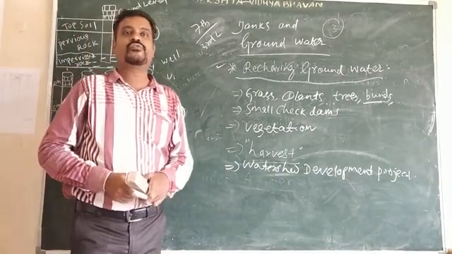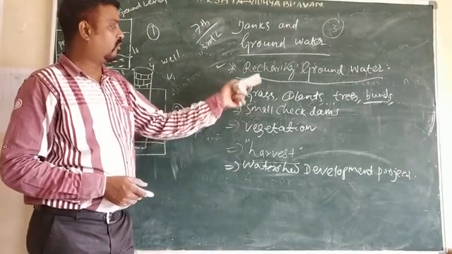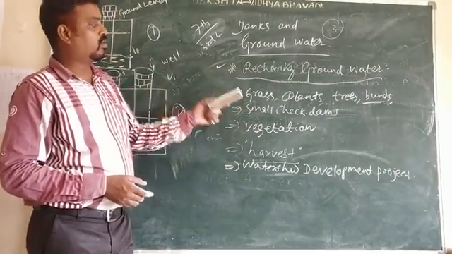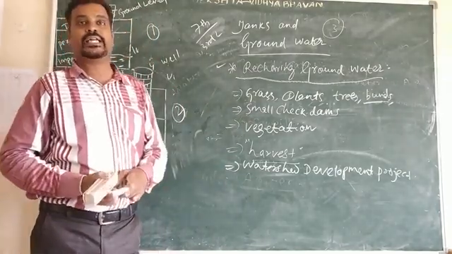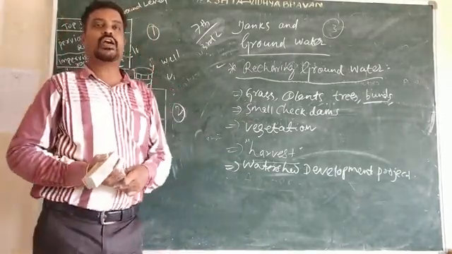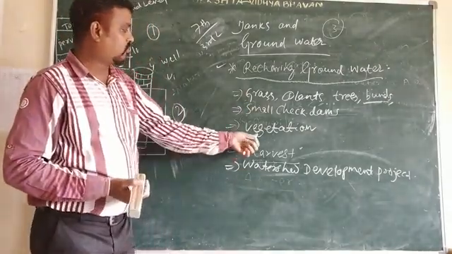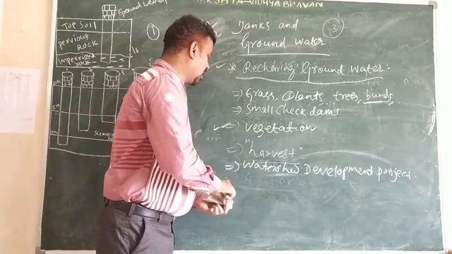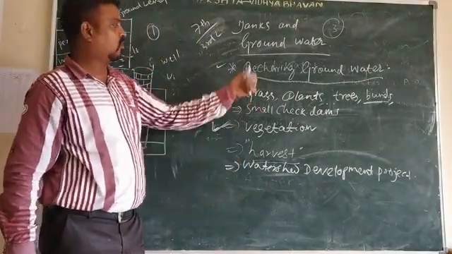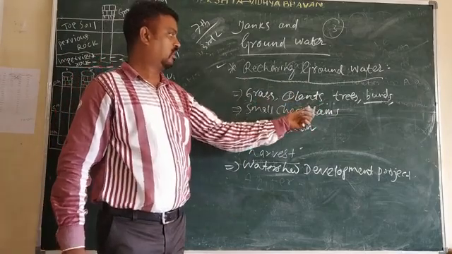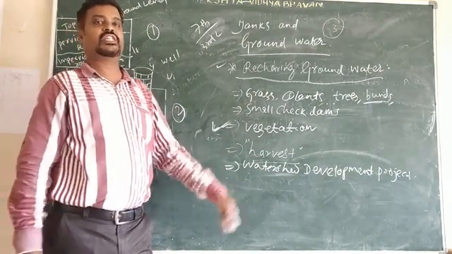If you draw more water, the groundwater will decrease over time. If you draw more and more water from the ground level, then the groundwater level will decrease. That's why we grow vegetation like trees. Here, vegetation means we have to grow grass, plants, and trees, and construct bunds. These are called vegetation.